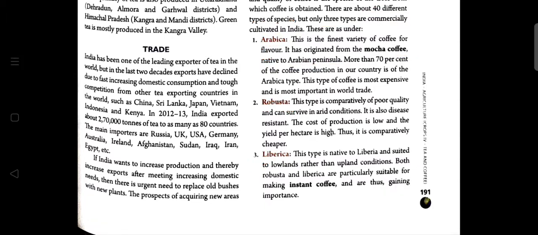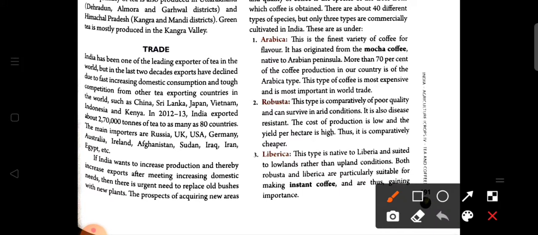So here we see that Arabica coffee mainly originated from the mocha coffee, which is native to the Arabian Peninsula. So where is the Arabian Peninsula? The peninsula that is located between the Red Sea and the Persian Gulf.